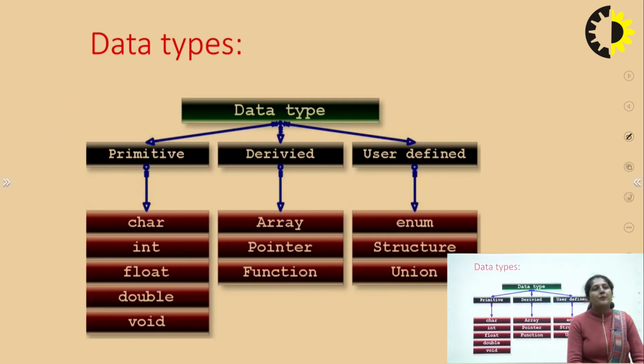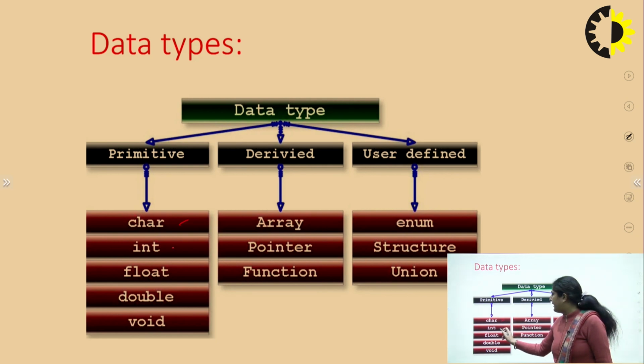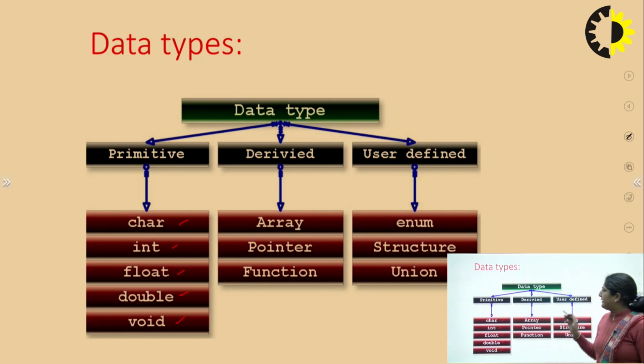As you know, there are different types of data types in a programming field. Firstly, primitive data types, in which our basic data types come, which you already know, like char, int, float, double, void. Then there is the derived data type, in which there are array, pointer and function. And then there is also the user defined data type, in which enum, structure and union come. It is basically data that comes under the data structure.